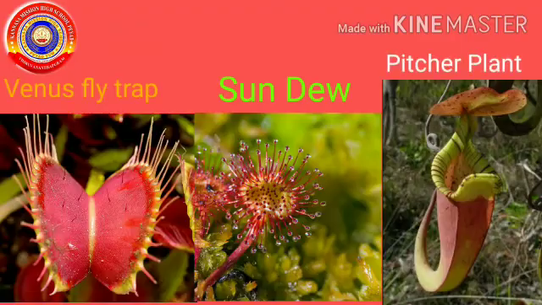Children, look at this picture. These plants are called insectivorous plants. They are given this name because they catch insects. Photosynthesis takes place in these plants too. Then why do they catch insects?